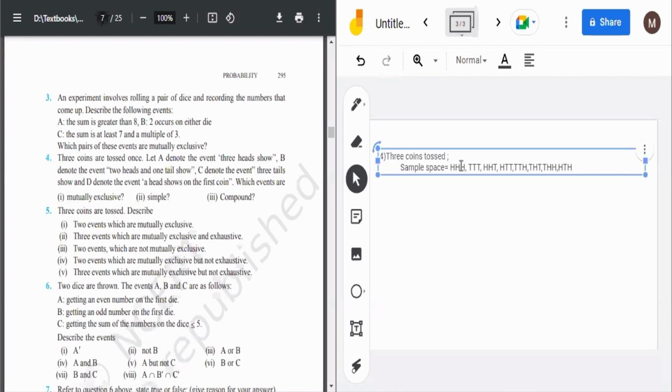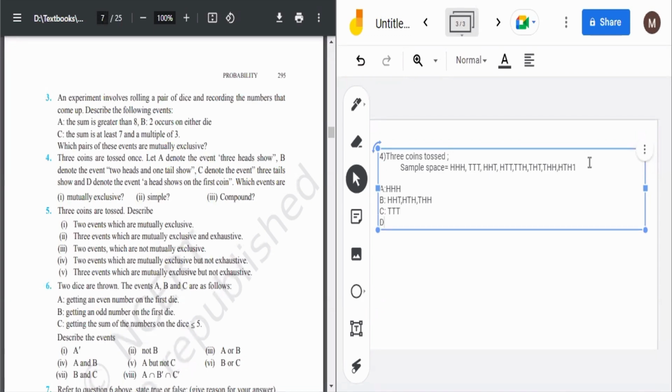These types of questions can be asked, about mutually exclusive, simple and compound events. They will give you the events and ask which event is which, and you have to tell. So in the fourth case, which events are mutually exclusive? In A we are given 3 H shown, so A will have head head head. Then in B, 2 heads and 1 tail shown: it can be head head tail, head tail head, or tail head head. Then in C, 3 tails shown, so tail tail tail.